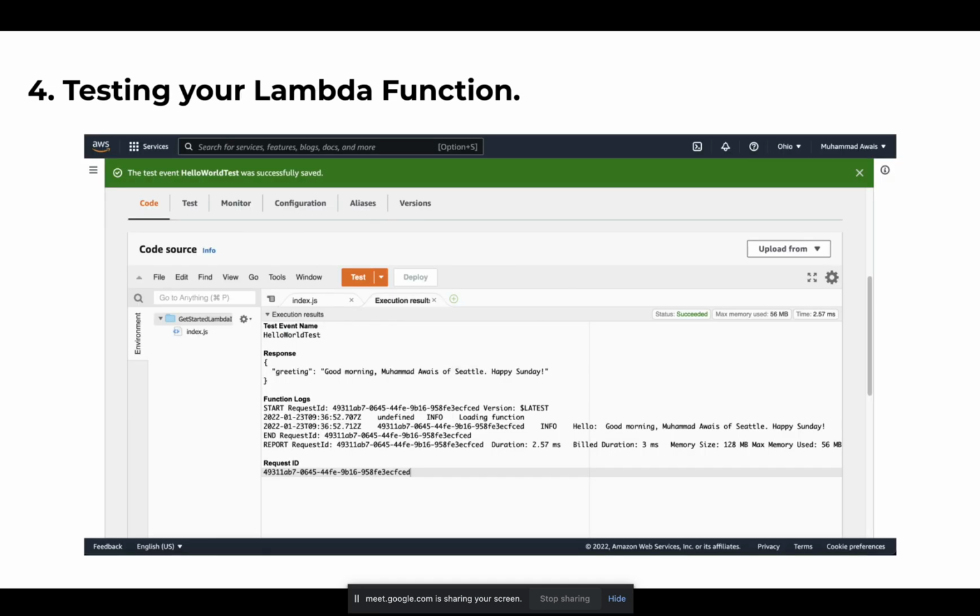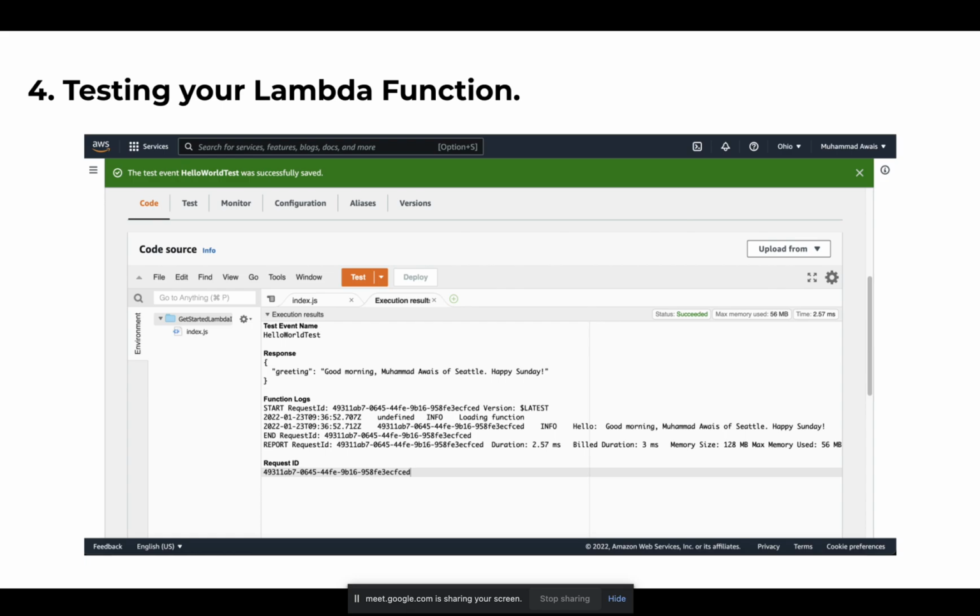Once that is done, it responds when I click on the test button, and this event is executed. In the status, you can see the test event name is hello world test, which is the event I created from the pop-up.